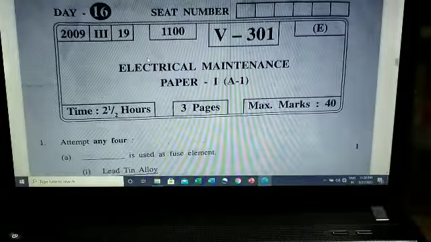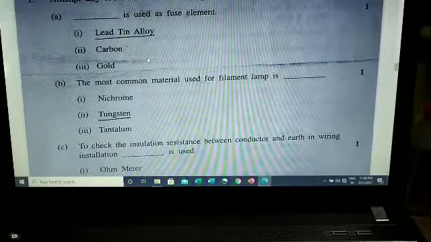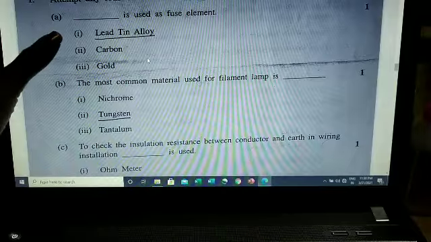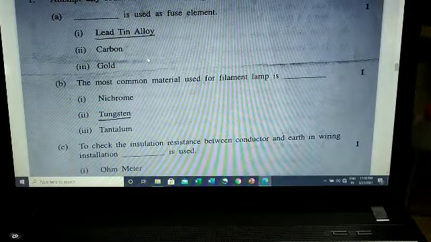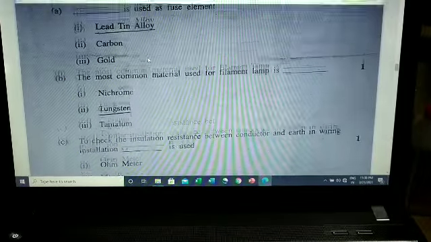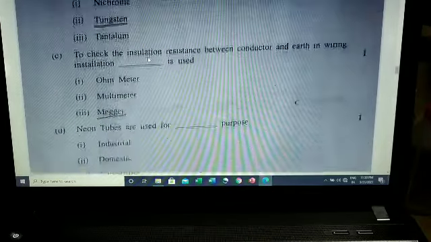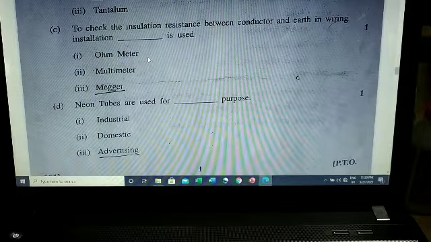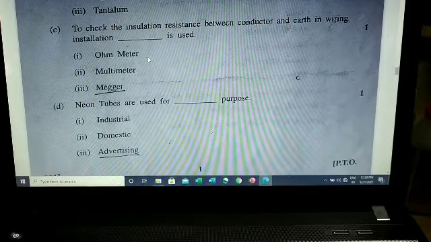It is of 2009. So this question I have asked in every paper. I have asked it in our Saturday test in every paper. This question is also I have asked. So these are the MCQs. You can take a screenshot. This question also I have asked.